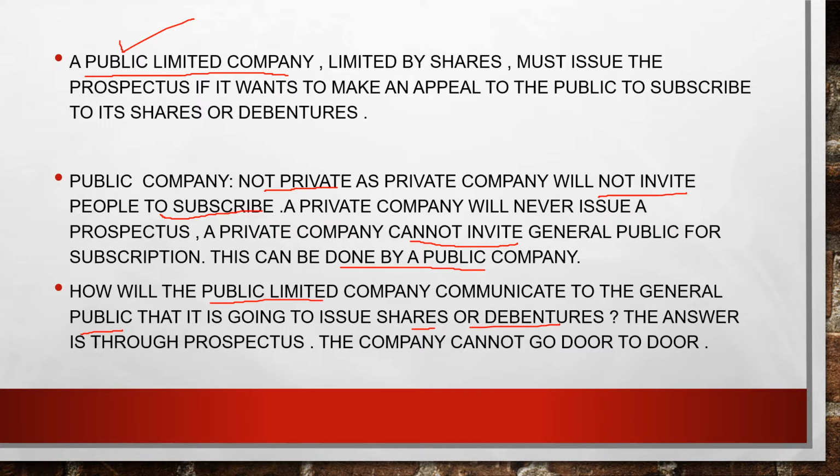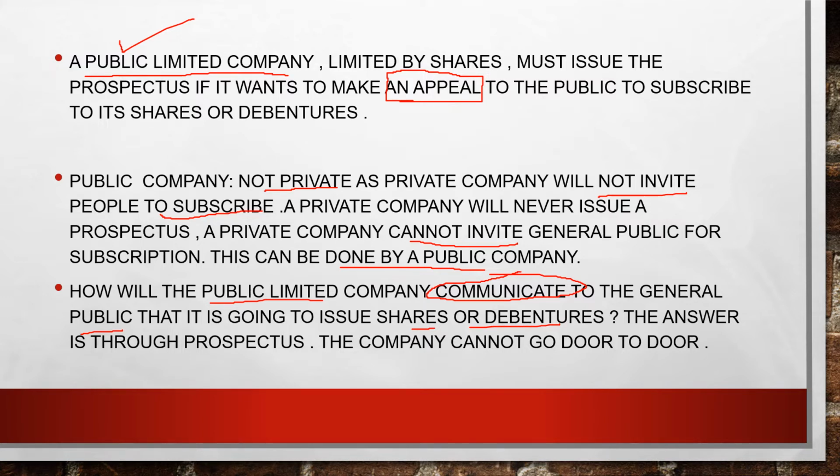So this is the prospectus through which the public limited company communicates to the general public that you can subscribe to our shares and debentures. Another word used here is appeal. It is going to appeal to the general public to come forward and subscribe to our share capital.